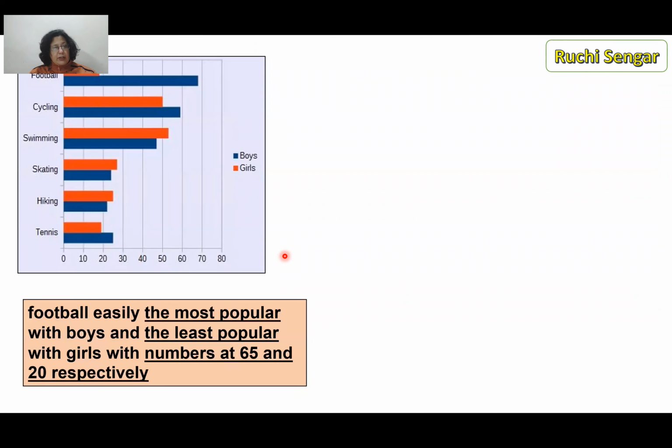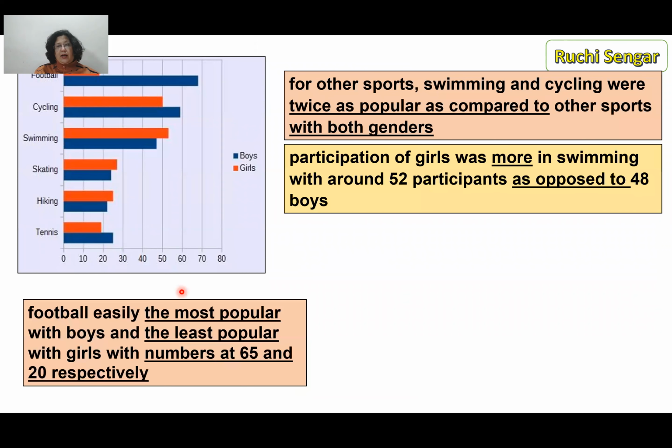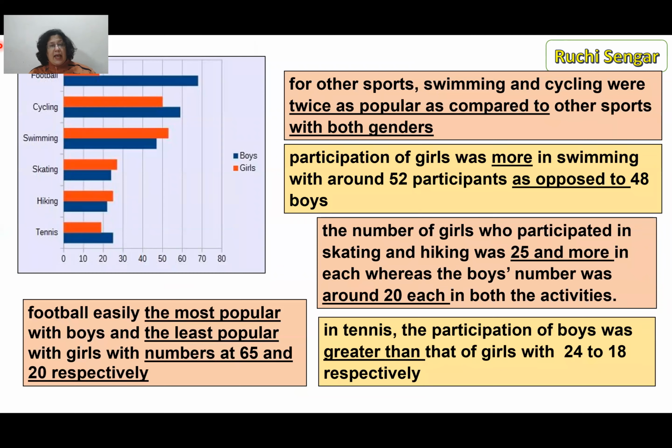Have a look at this for the trends, the same thing. Look at the change in vocabulary, most, least. So this is comparison. Okay. Twice as popular, more as opposed to, which is a contrast, 25 and more, around 20 each, greater than. This is all comparison vocabulary. Okay, contrast and compare. So you have all of this.